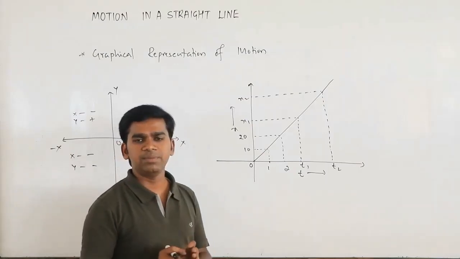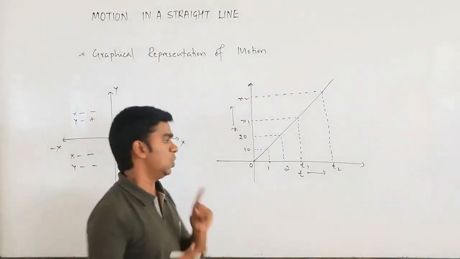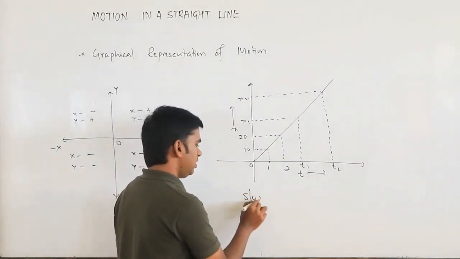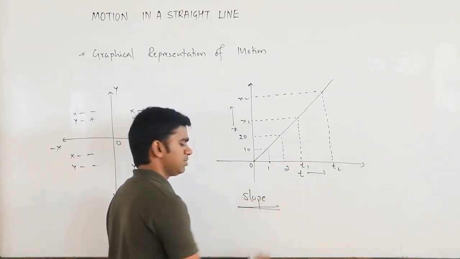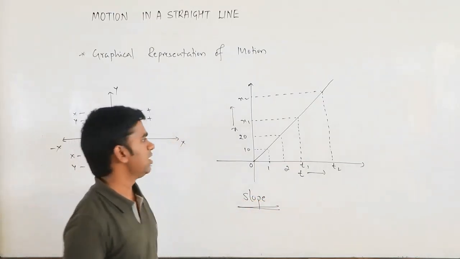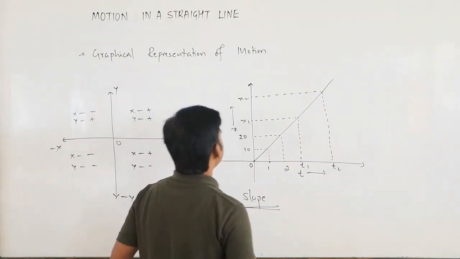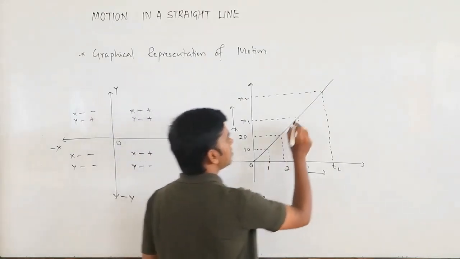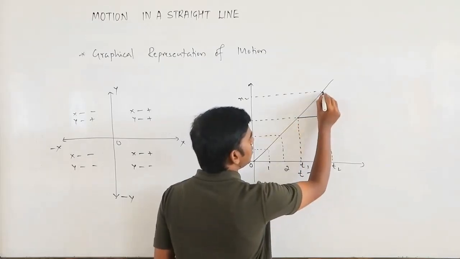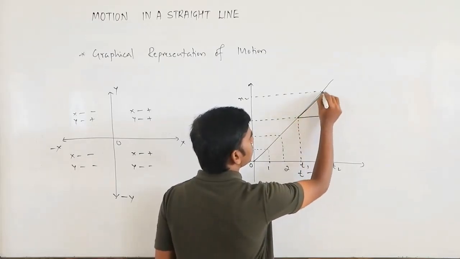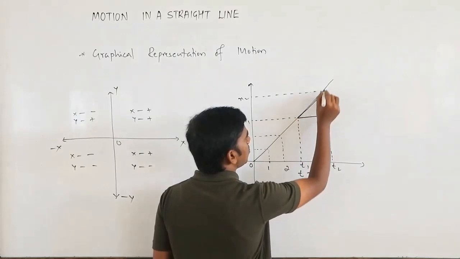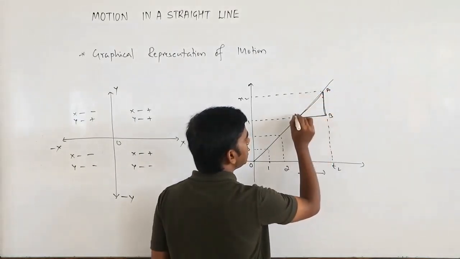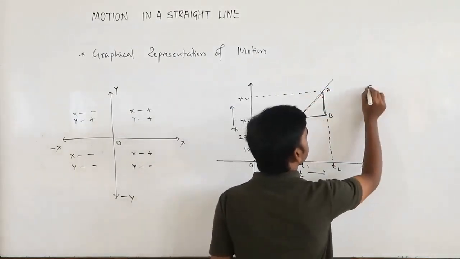One more very important thing from the graph is slope. This slope will help us to find many things. Suppose you take distance here and this as time, what is the slope then? Slope is this one. This is what the slope is. Suppose you take A, B, C, so what can you write for the slope?